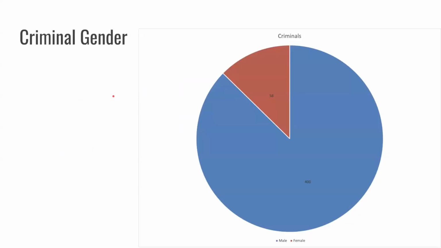Okay, so now this is just the gender of the criminals. So you can see blue is male. There were exactly 400 men arrested for crimes, and only 58 women are arrested for crimes.